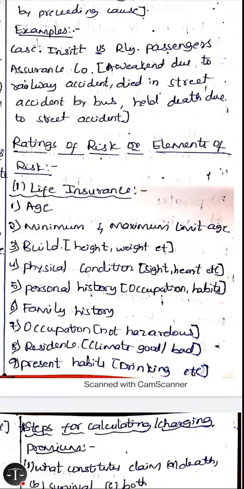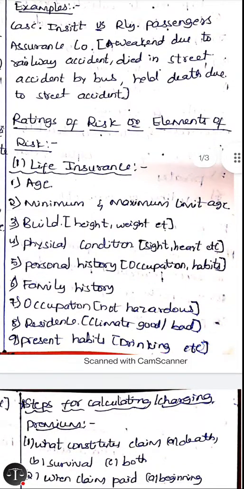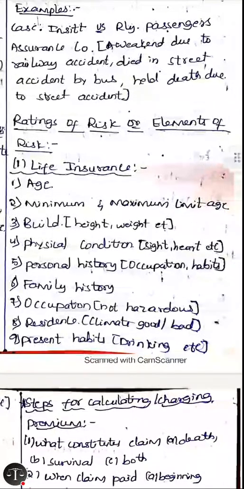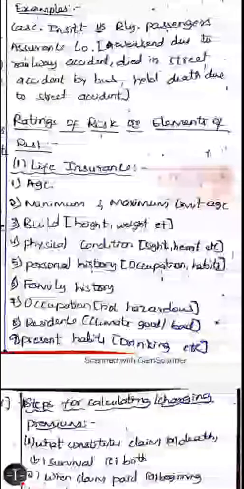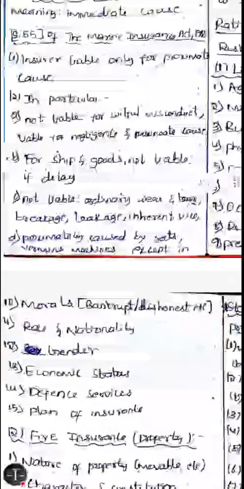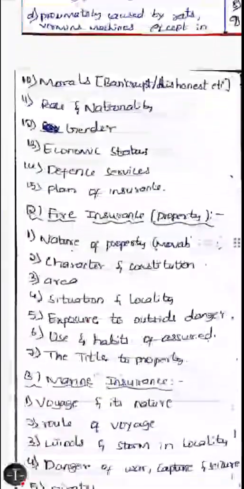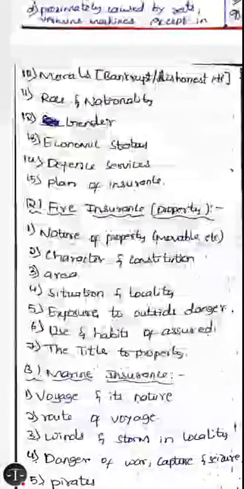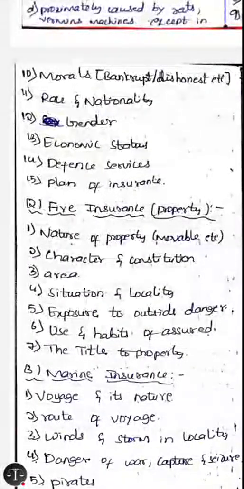It is affected by family history. Then it is affected by his present occupation. If he is working in a hazardous environment, then he will have a high chance of dying. Then the risk is affected by the residence of the person. If he is living in a good climate, then he will have a longer life. Then his present habits, whether he is drinking, smoking, etc., when desiring life insurance. His morals, whether he is bankrupt, dishonest, etc.